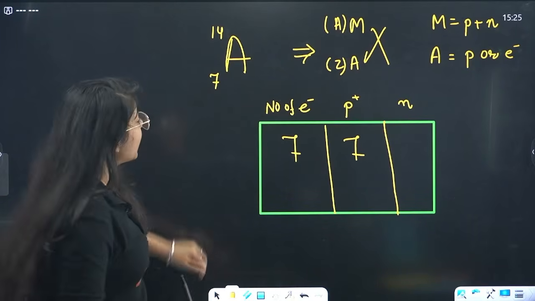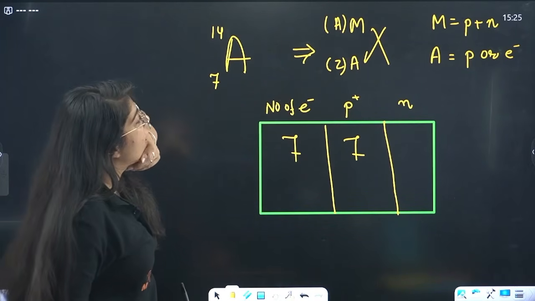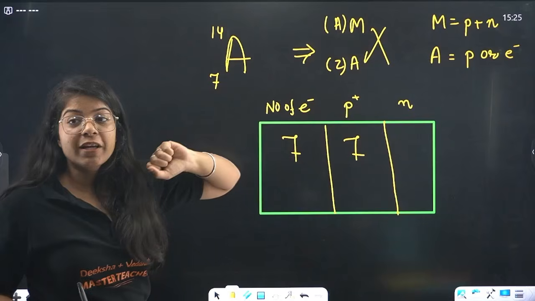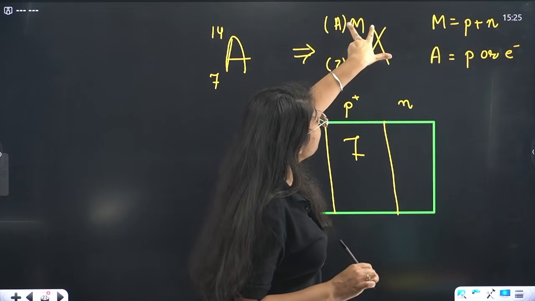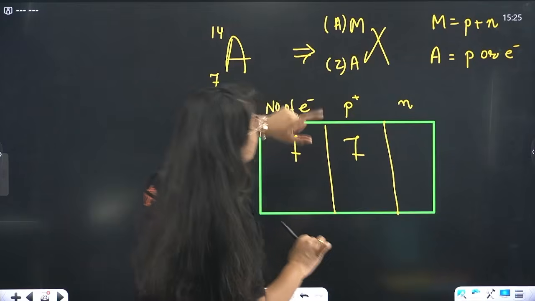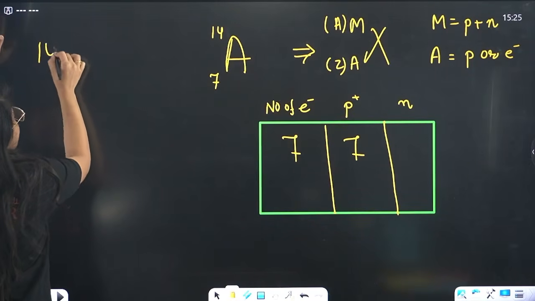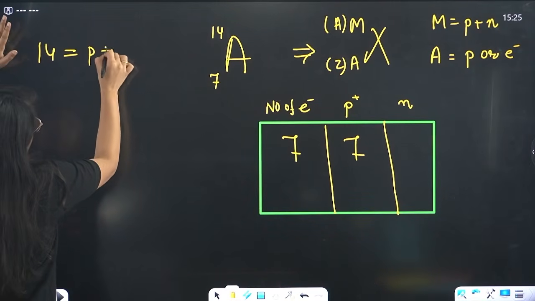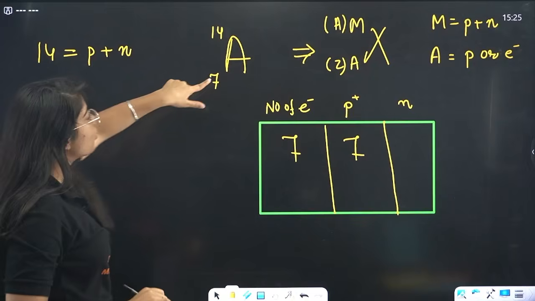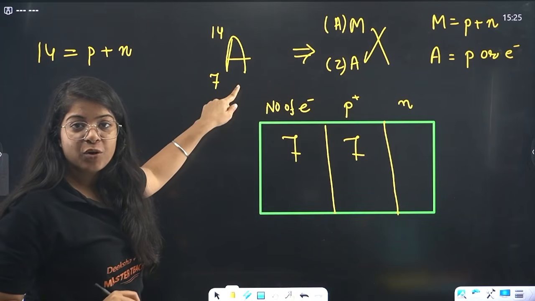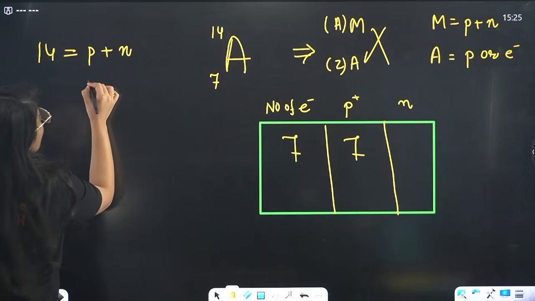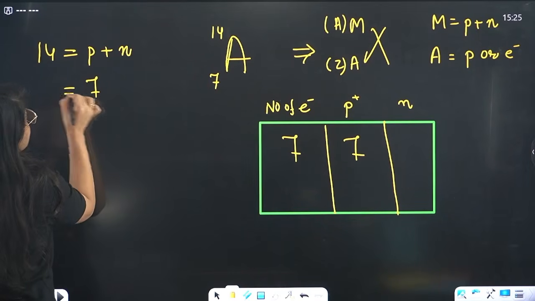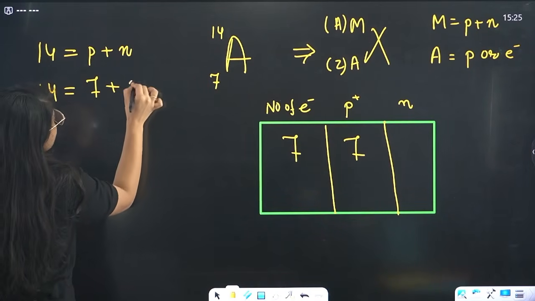Then we come to neutrons. Actually, the neutron number is not given. This 14 is the mass number, and mass number is the total. So we have 14 equals proton plus neutrons, but proton is given. The atomic number is the number of protons. So proton is 7 and this is 14, and this is the number of neutrons.